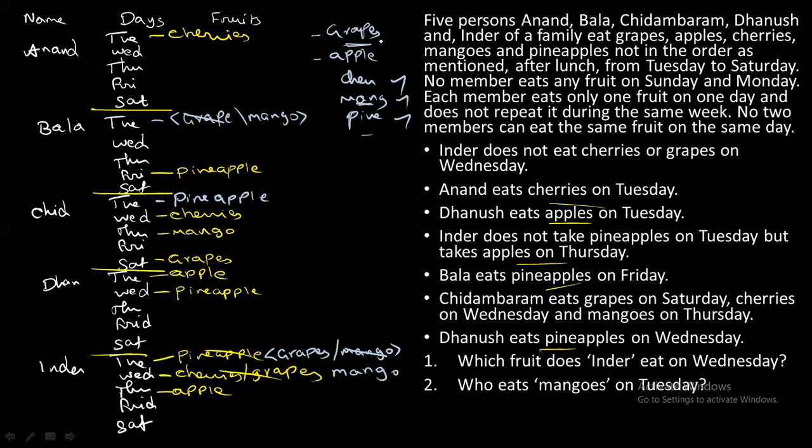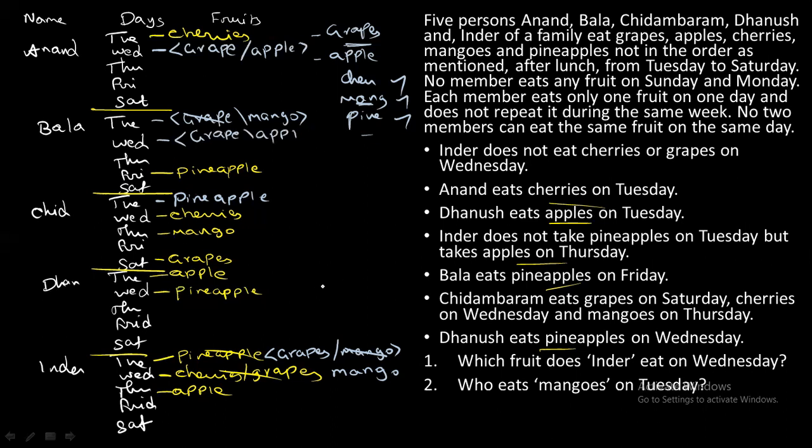Now we have fixed mango also. Now you are left with only two fruits, grapes and apple, for Wednesday. Okay, now you have two options. You can fix grape or apple on Wednesday for Anand. Next, if you take Wednesday for Bala, he can also eat grape or apple.